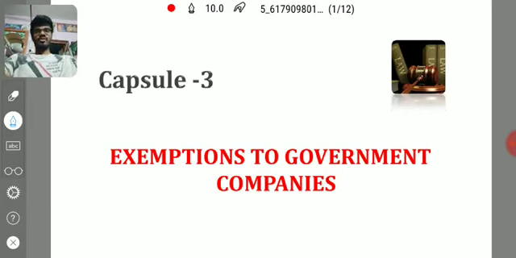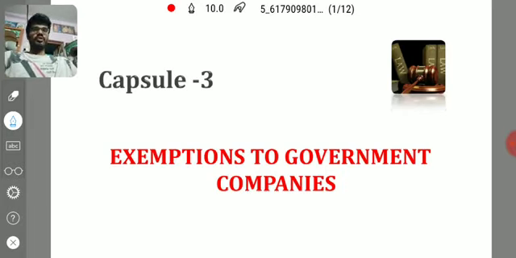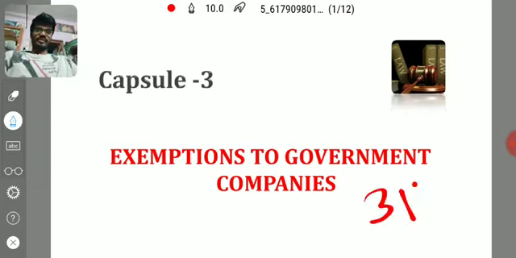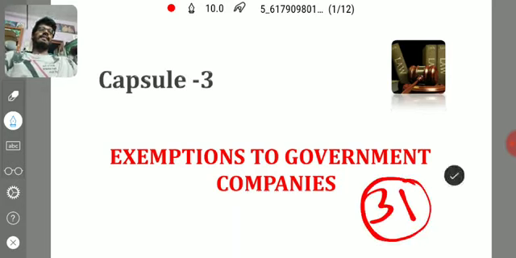Coming to today's topic, the capsule 3 revision video, we are going to discuss exemptions to government companies. While reading the Act, you may come across points like "this section is not applicable to government company." In the entire Companies Act, this is repeated about 31 times, with exemptions, modifications, or conditions given for the application of a particular section to government companies.